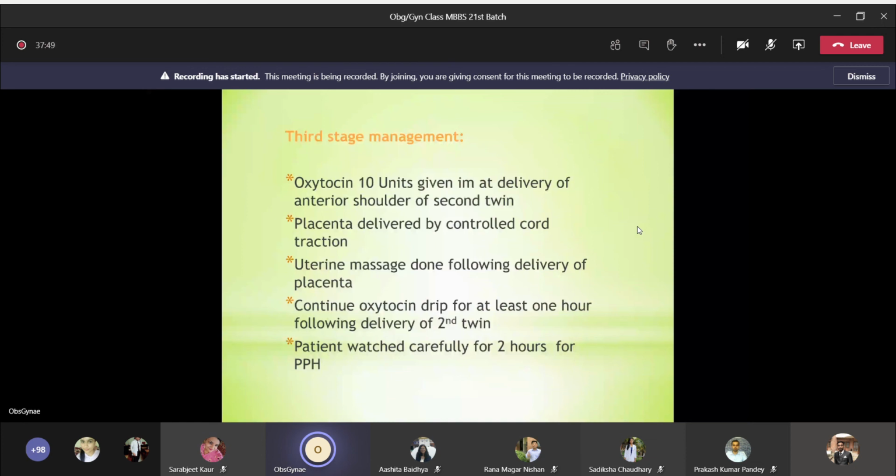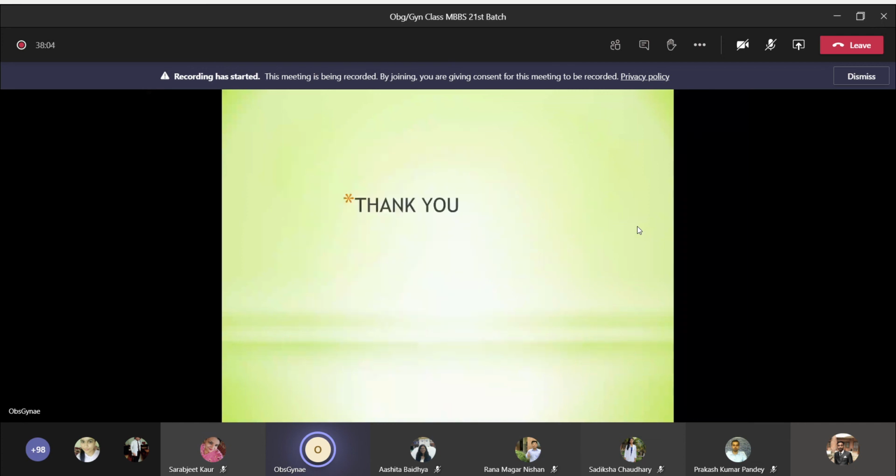And the dreadful complication of twin is because there is overdistension of uterus, so uterine atony can happen and patient can have postpartum hemorrhage. So patient should be watched carefully for 2 hours for PPH. So that's all for twin pregnancy.